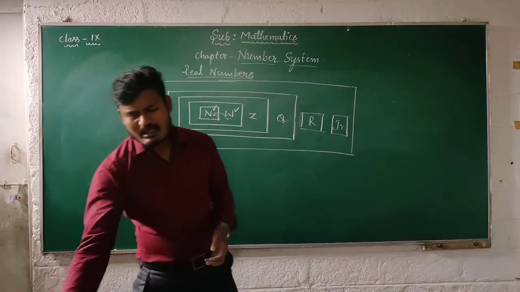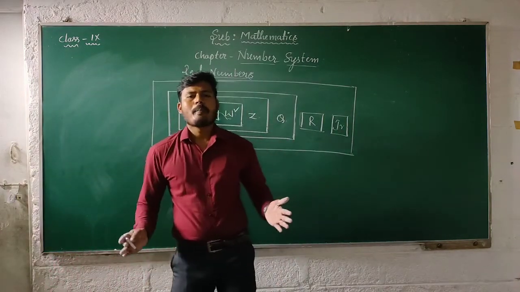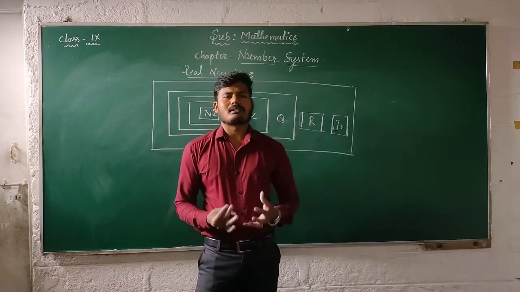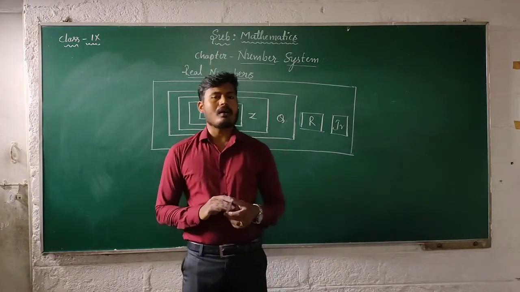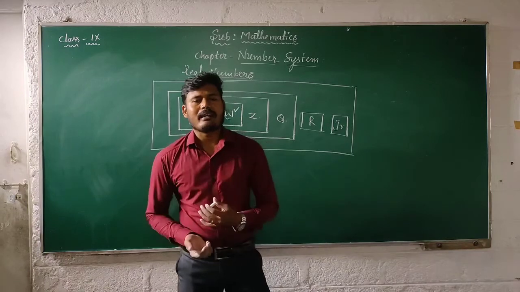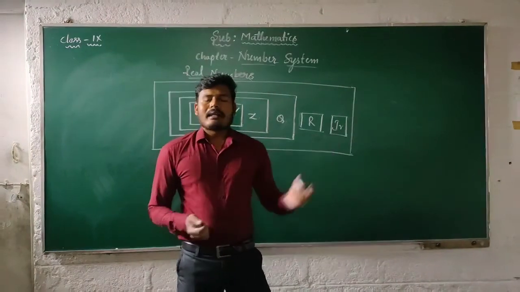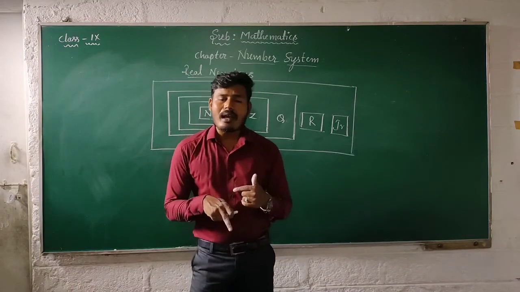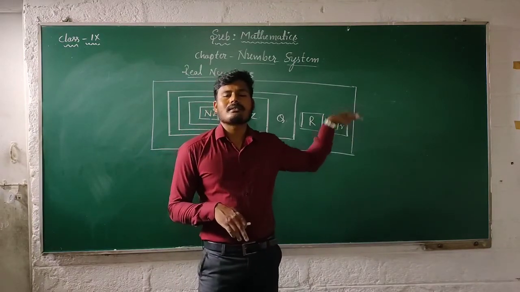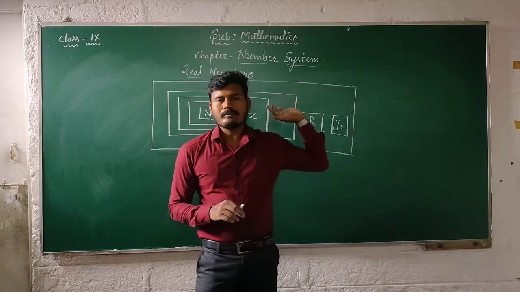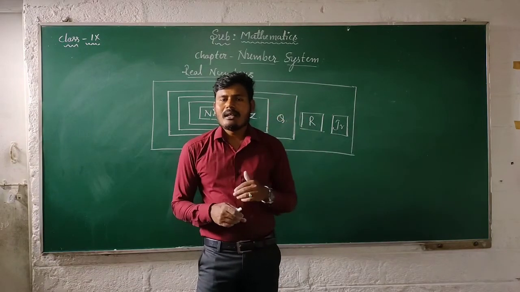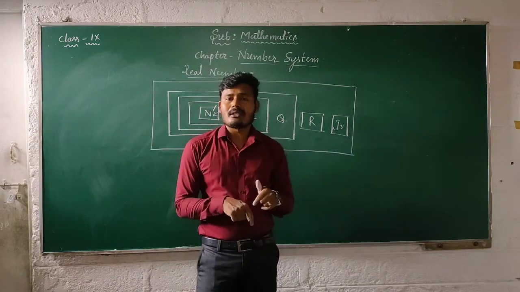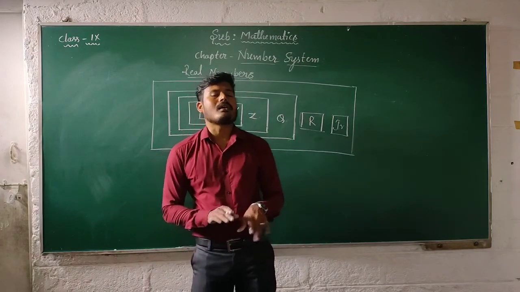A real number means the collection of all kinds of numbers, or it can also be defined like this: real numbers are the collection of rational and irrational numbers.